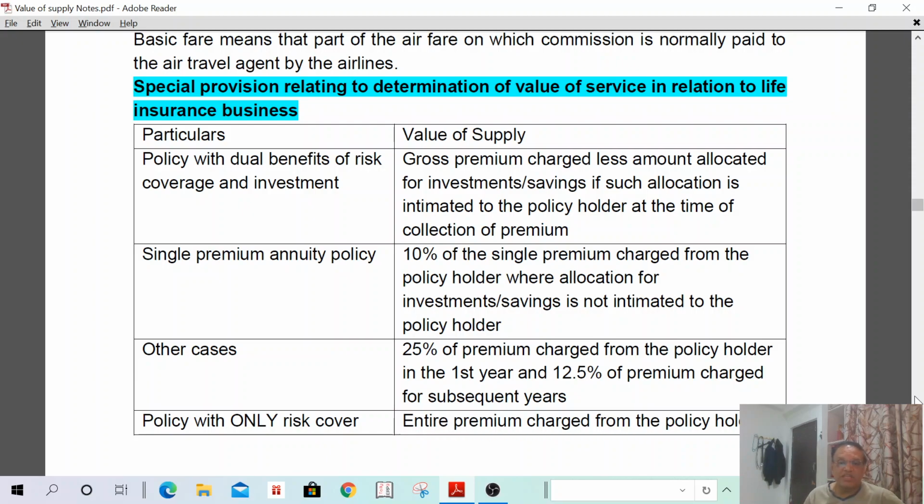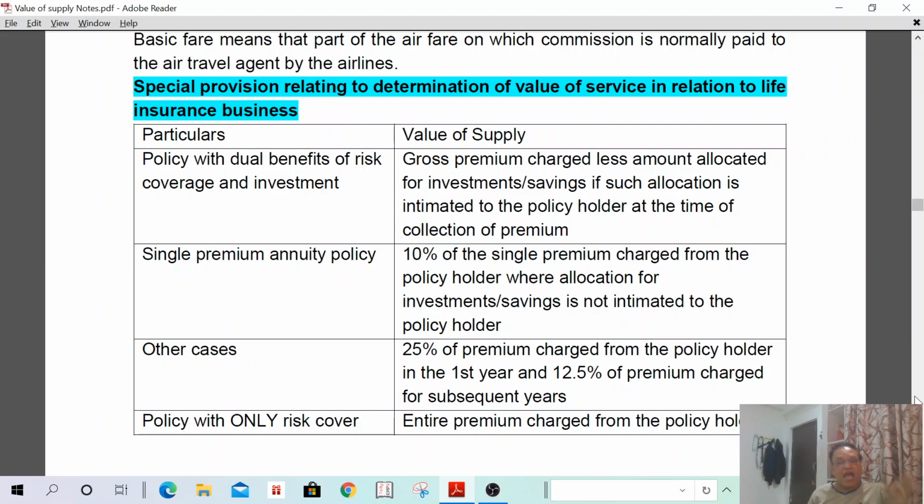Policy with only risk cover. I have taken a policy only for risk cover. 25,000 today I have paid. If any risk happens, once any death or anything happens, the amount goes to my nominee. But if I am alive, I am not getting anything.